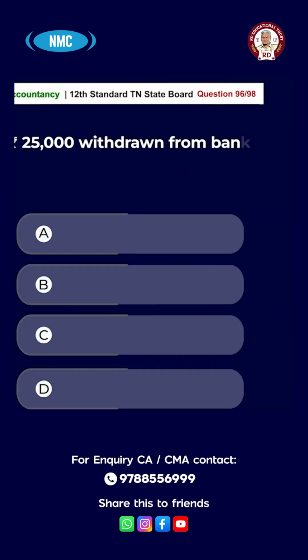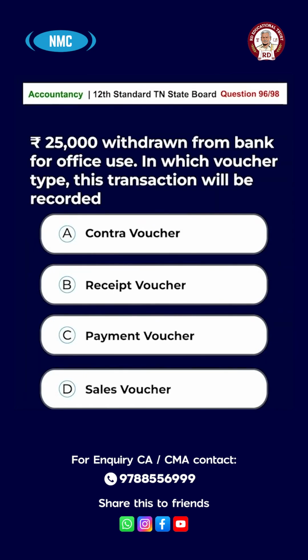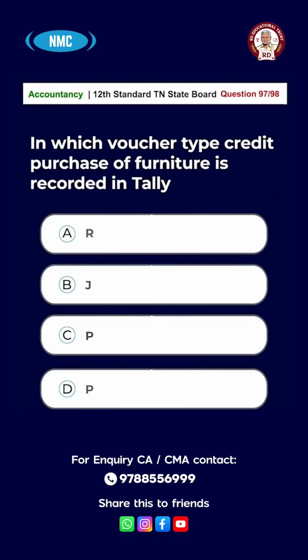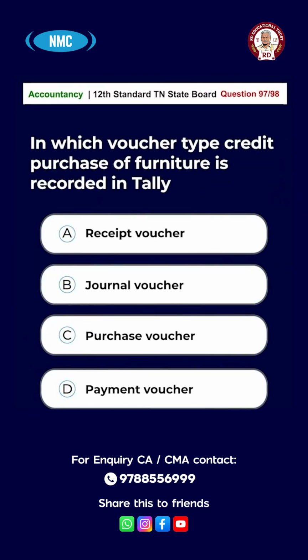Indirect expense. Question number 96. Rupees 25,000 withdrawn from bank for office use. In which voucher type will this transaction be recorded? Option A. Contra voucher. B. Receipt voucher. C. Payment voucher. D. Sales voucher. And the answer is option A. Contra voucher. Question number 97. In which voucher type is credit purchase of furniture recorded in Tally? Option A. Receipt voucher. B. Journal voucher. C. Purchase voucher. D. Payment voucher. And the answer is option B.